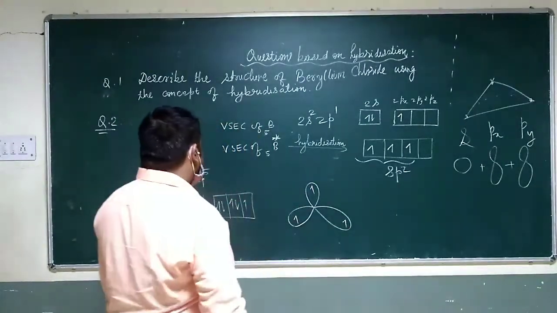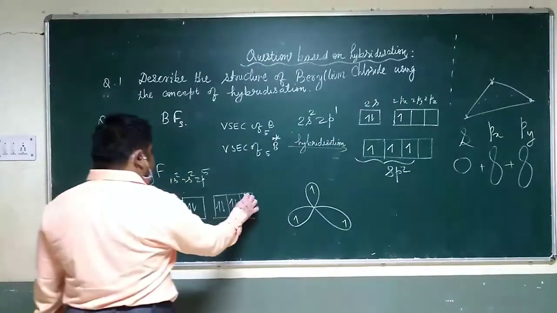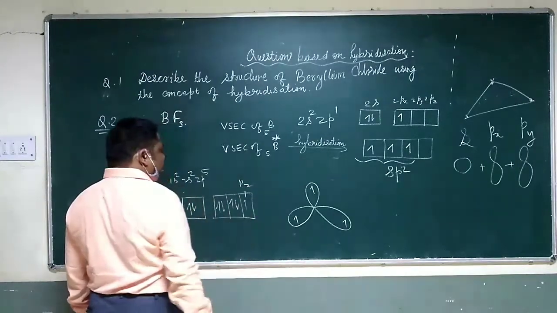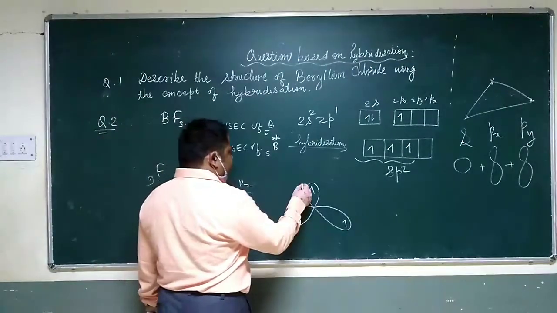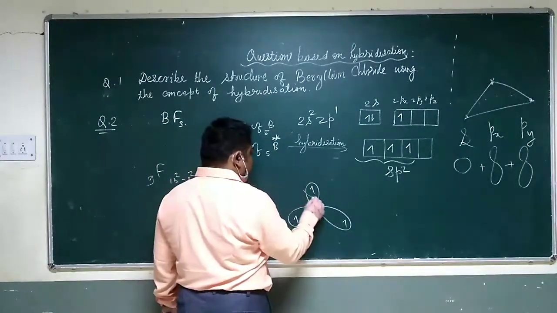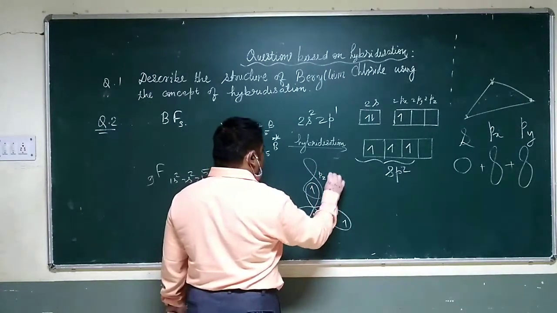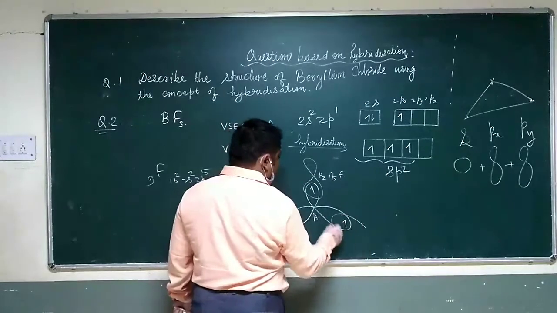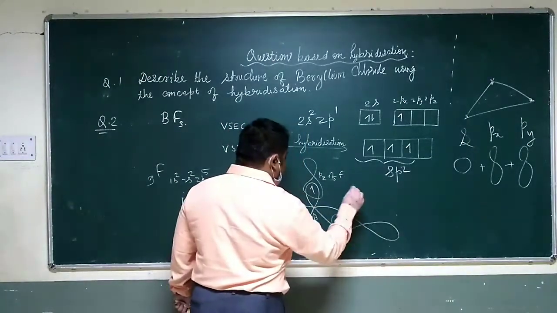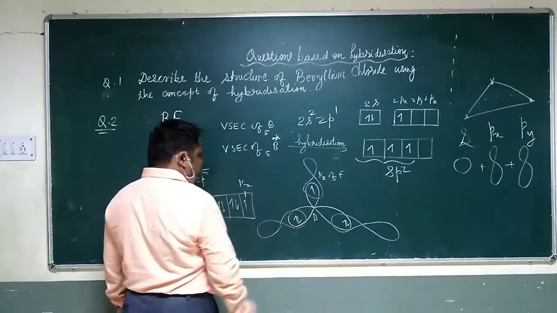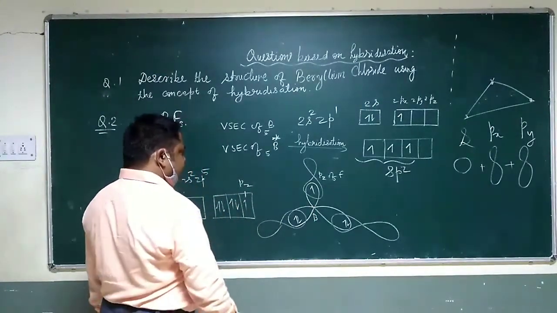Now fluorine can come with its pz orbital. This is pz orbital and can form a bond with it. This is pz of fluorine, pz of fluorine.